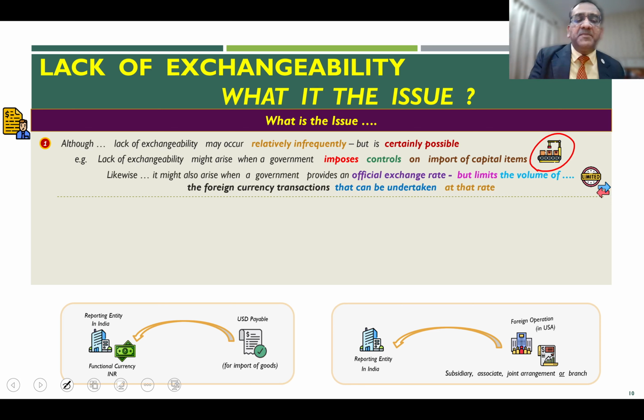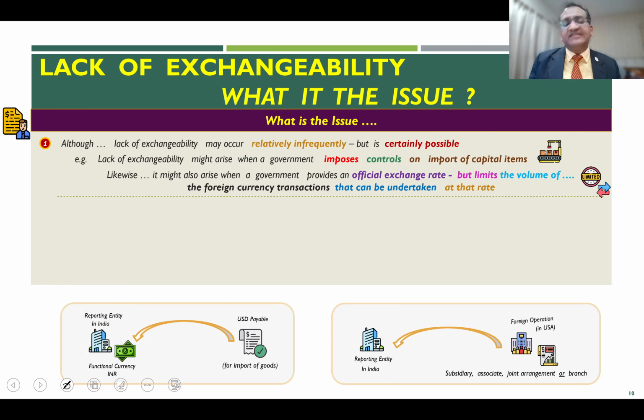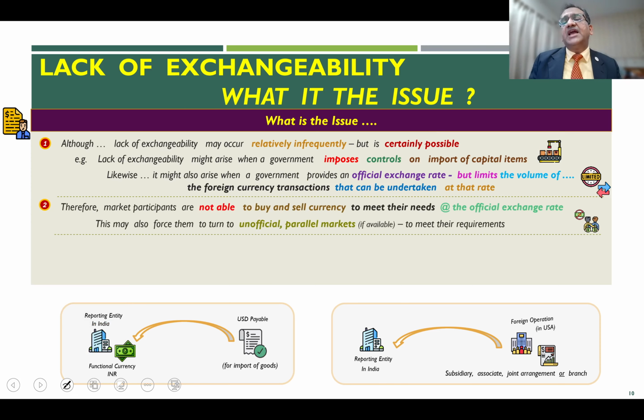Likewise, the government may also provide an official exchange rate, but with certain limits on how much currency you can obtain at the official rate. So likewise, this lack of exchangeability may arise when a government provides an official exchange rate, however it limits the volume or the quantum of the foreign currency transactions that can be undertaken at that official rate. Again, this could be the trigger because of the balance of payment situation, as an example, the country might have.